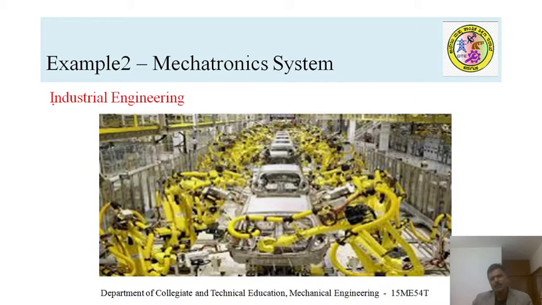This is another example where you can see the functions of a mechatronic system. There is a series of robotic systems you see. These all look like ants.